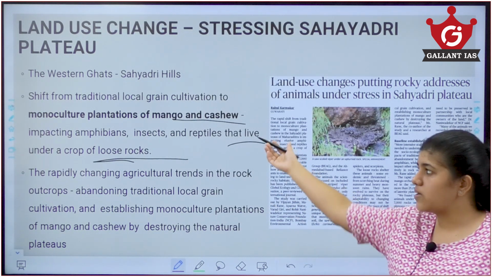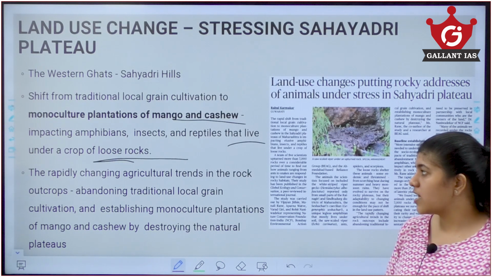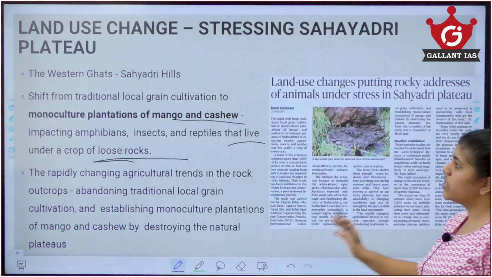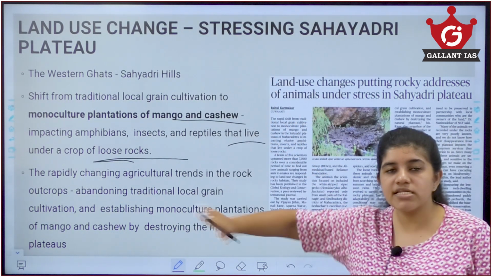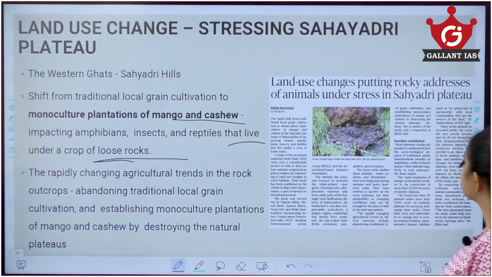This changing agriculture trend is what has been portrayed in this whole article. The important thing is that the Sahyadri Hills are in the Western Ghats that come in the region of Maharashtra, and are particularly called the Sahyadri Hills.